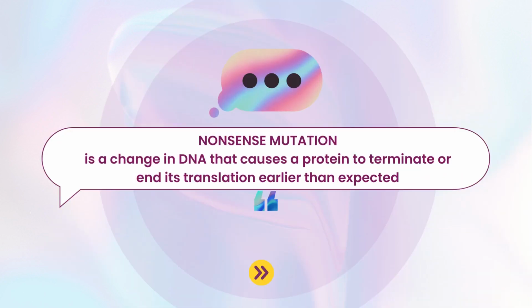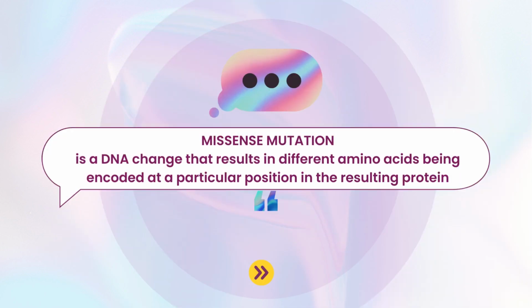Nonsense mutation is a change in DNA that causes a protein to terminate or end its translation earlier than expected. Missense mutation is a DNA change that results in different amino acids being encoded at a particular position in the resulting protein.